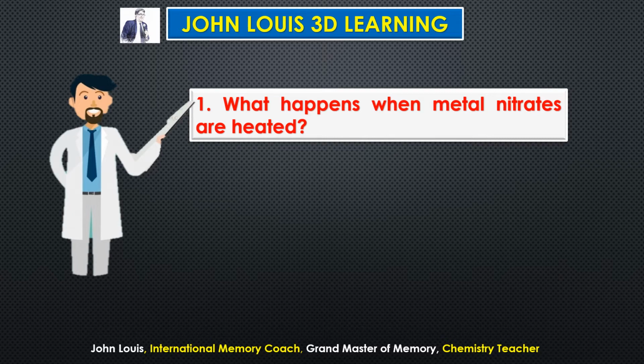First of all, we should understand what a metal nitrate is. Any metal combines with a nitrate ion to form a metal nitrate. Any reactive metal, for example lead: we should know the symbol of lead, Pb, and the nitrate formula is NO3. Lead valency is 2, nitrate valency is 1, so if we interchange, we get Pb(NO3)2. The 1 we need not write.